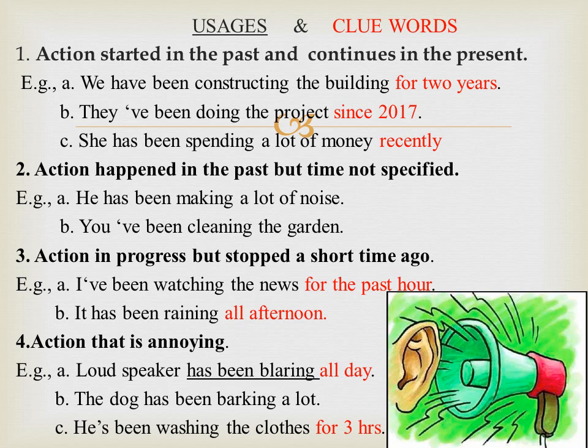For example, we have been constructing the building for 2 years. They have been doing the project since 2017. The project began in the year 2017, continues in the present, and may extend to the future too.